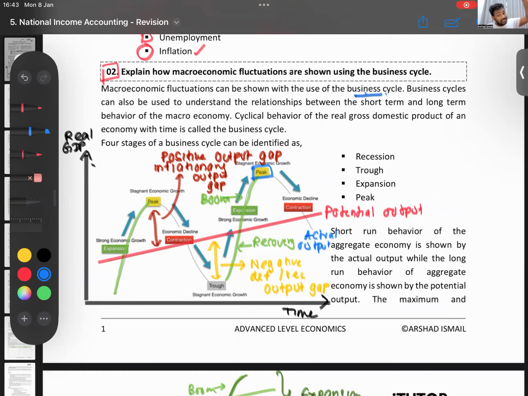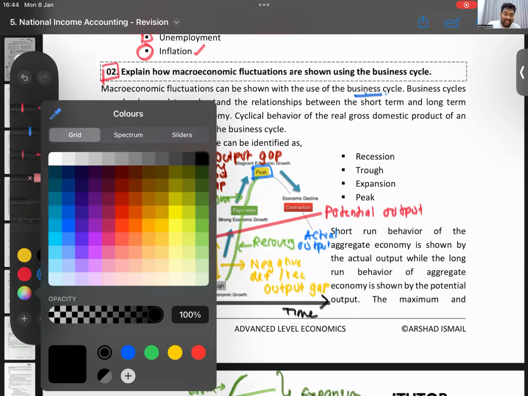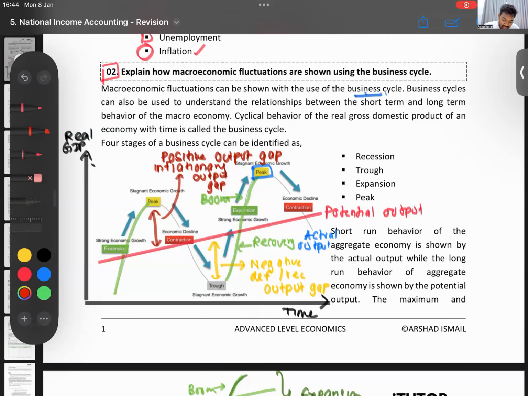Then we'll go the other way. When the output is going down, what do we call that? If output increasing is expansion, output decreasing is called a contraction. So output going down is called a contraction.